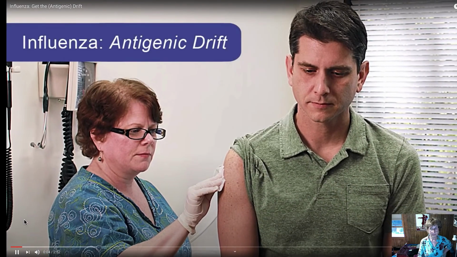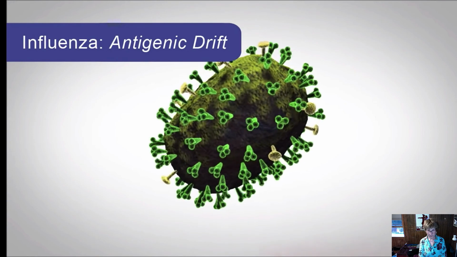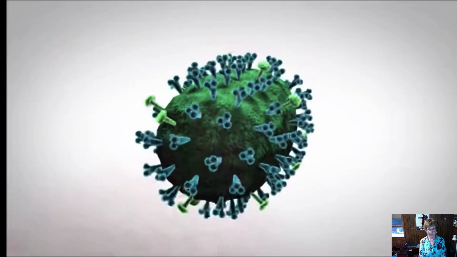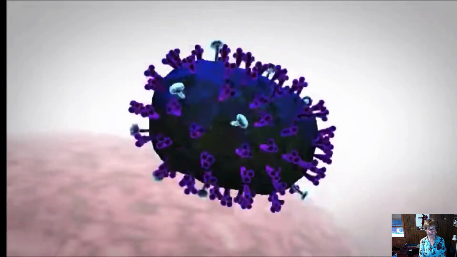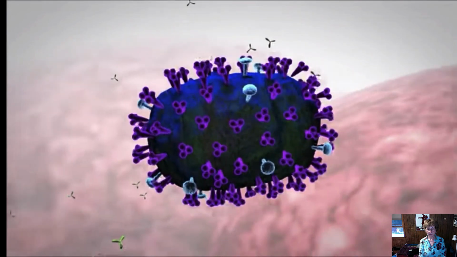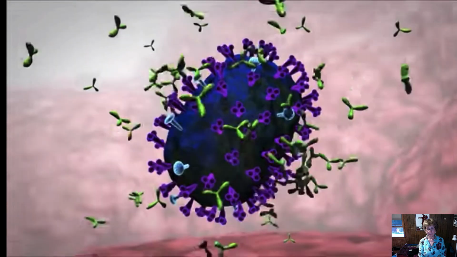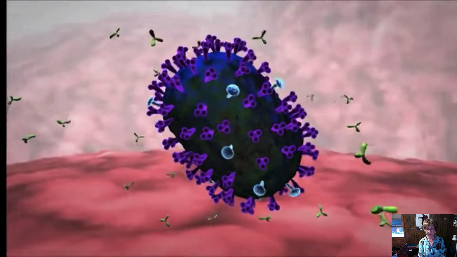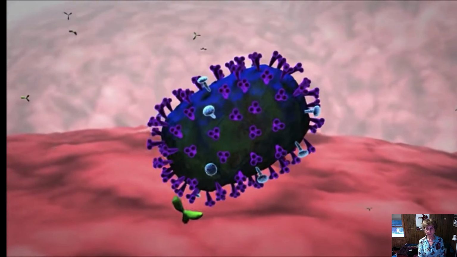Have you ever wondered why you need a flu vaccination each year? Unlike other viruses that are relatively stable, influenza viruses are always changing. Influenza genes drift to create new viruses. This means that the infection-fighting antibodies that your body makes in response to the flu vaccine may only protect you for one flu season. After that, circulating flu strains may change and make the old vaccine ineffective. A new vaccine is needed to match the new viruses.